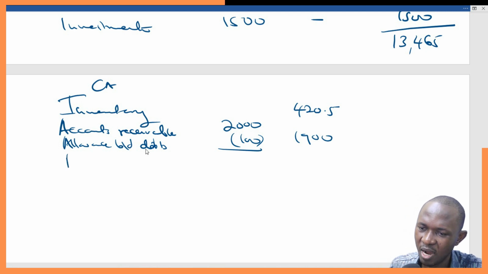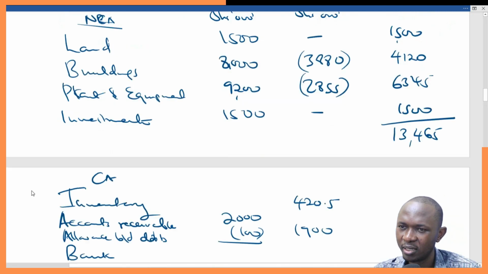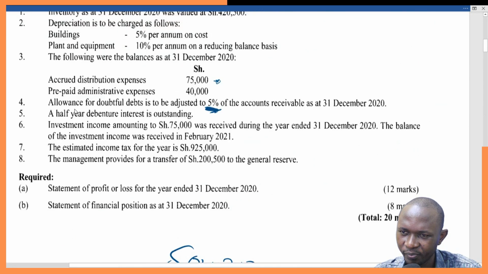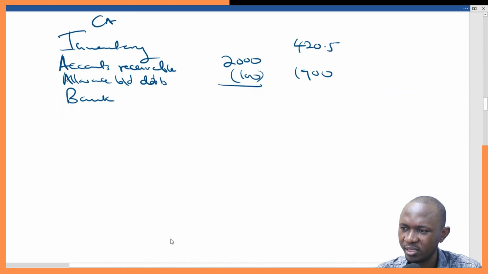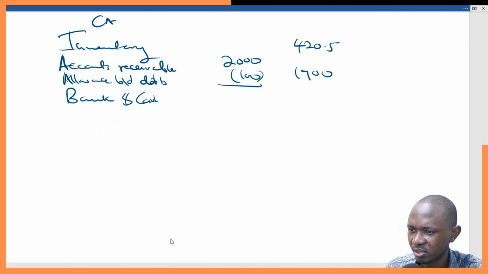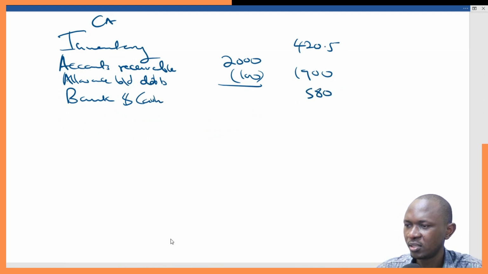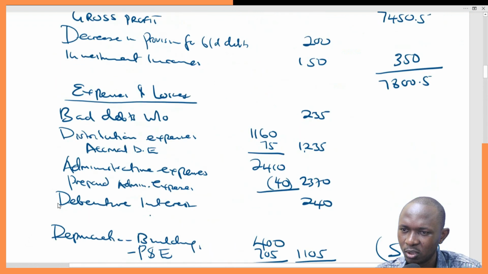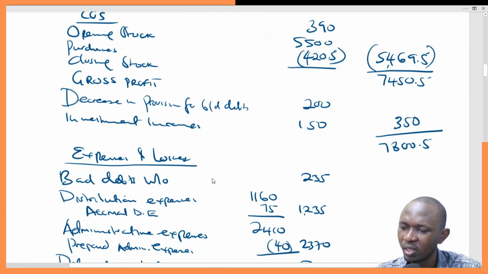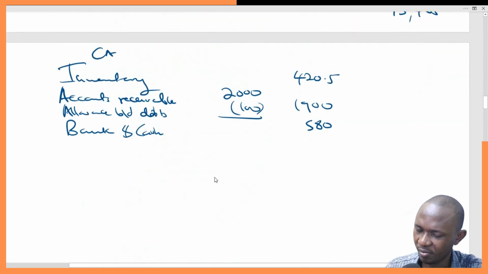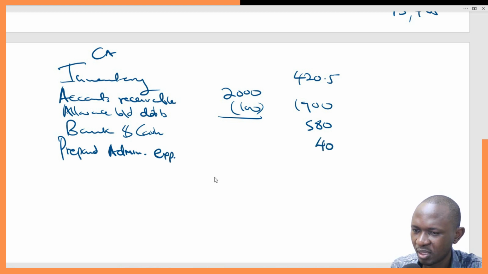Then we go to bank. So we had a bank balance here. Bank and cash 580. Then we now think what is remaining at the accrued and the prepaid. Prepaid administrative expense 40. We had paid in advance, so it's our money. We have not utilized it. So prepaid administrative expenses: 40.